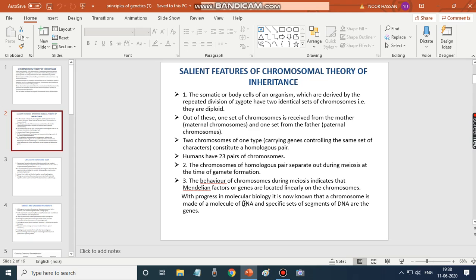With progress in molecular biology, it is now known that a chromosome is made up of a molecule of DNA, and specific sets of segments of DNA are the genes. Otherwise, we can say that genes are the segments of DNA. Genes equal segments of DNA, and DNA equals chromosome. So we shall move on to the next one.